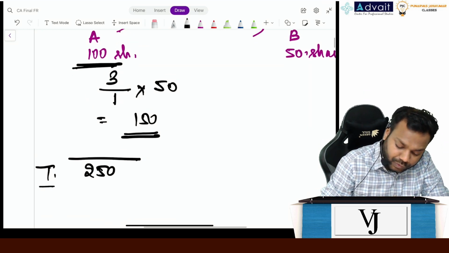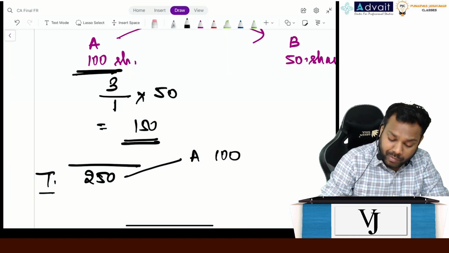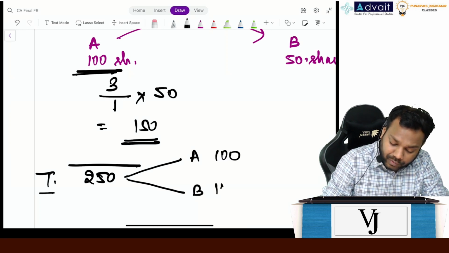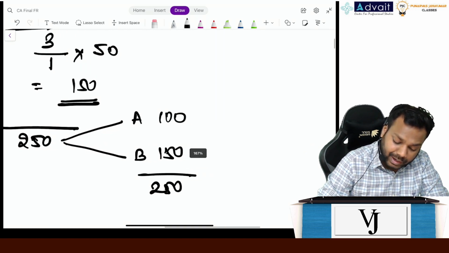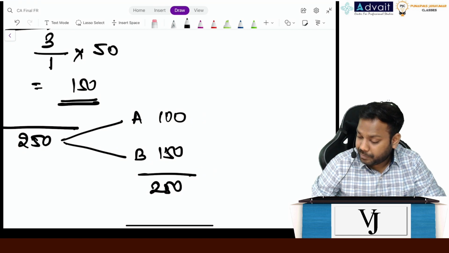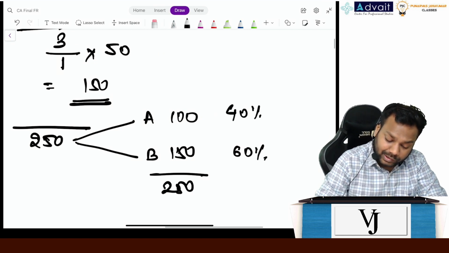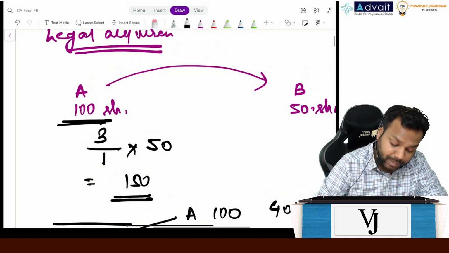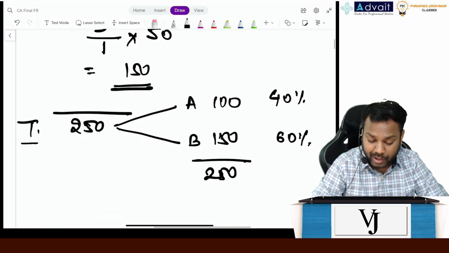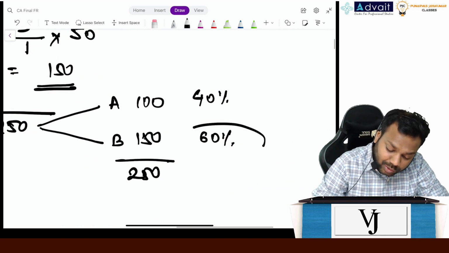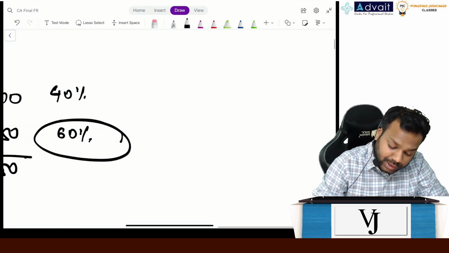Out of this 250, how many shares are held by A? 100. How many shares are held by B? 150. Can you please calculate the percentage of shares held by A? 100 by 250, 40%, and B, 60%. So though in legal form A is the acquirer, the controlling stake is with B, so B becomes the accounting acquirer.